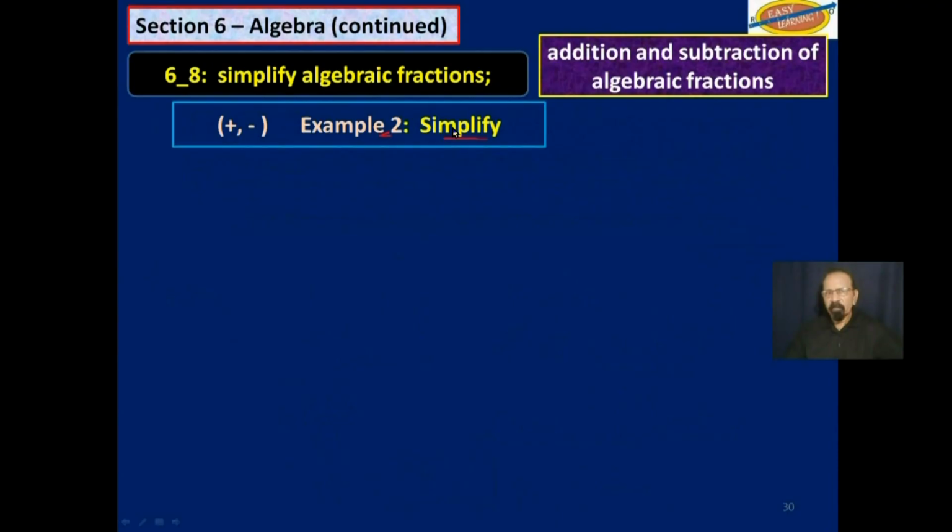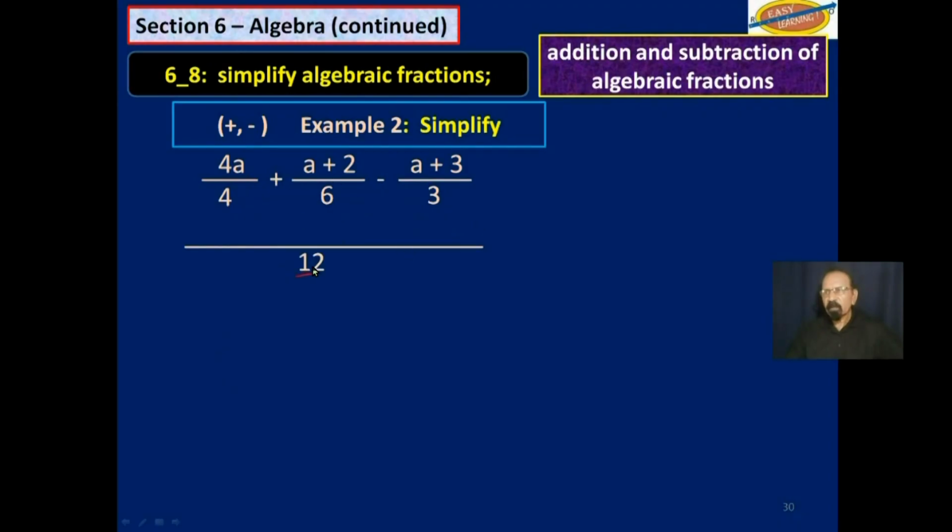Example 2, simplify. 4a over 4 plus a plus 2 over 6 minus 3 plus a over 3. Now, of course, this first one here, really, if you look at it, it's really a, because that 4 can cancel out that 4. But we will work it as is. Let's find the LCM. 4, 6, and 3.